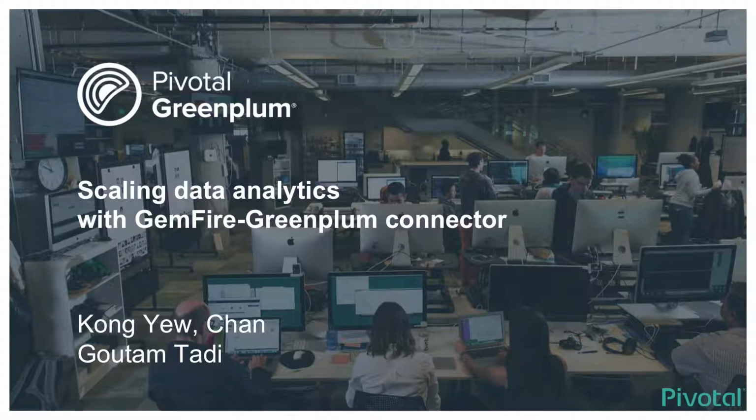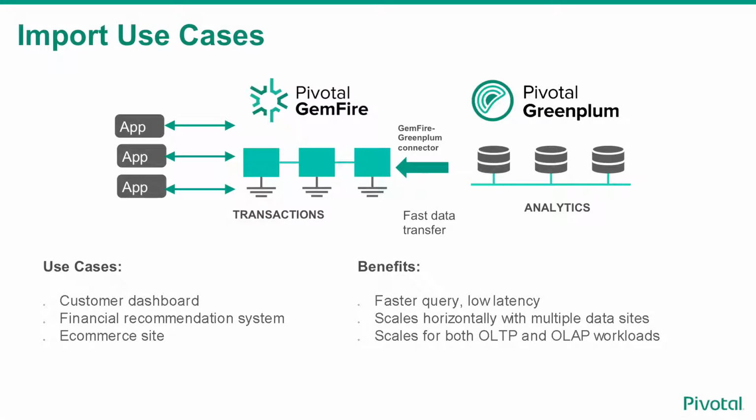Together with Gautam, we'll be talking about scaling data analytics with GemFire-Greenplum Connector. Pure Greenplum provides big data analytics processing. The big data analytics within Greenplum can be transferred to GemFire via GemFire-Greenplum Connector at high-speed data transfer. Once the data is loaded within Pure GemFire, any application could access those data via RESTful API and GemFire native API.